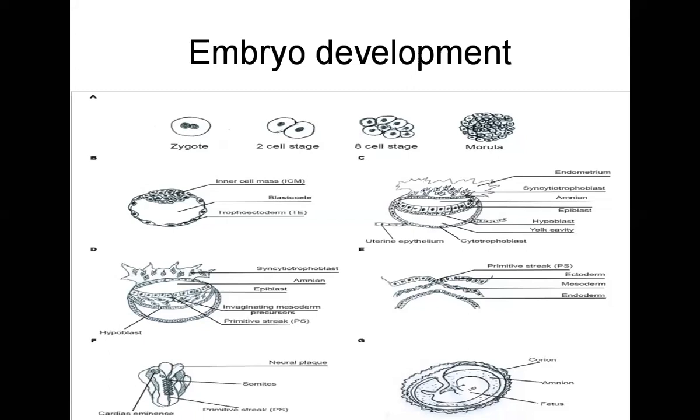You see the different terminologies used from the product of conception up to the delivery and after the delivery. So from the product of conception up to 10 weeks, it is called an embryo. From 10 weeks onwards up to the delivery, it is called a fetus. And from delivery up to 28 days, it is called a neonate.